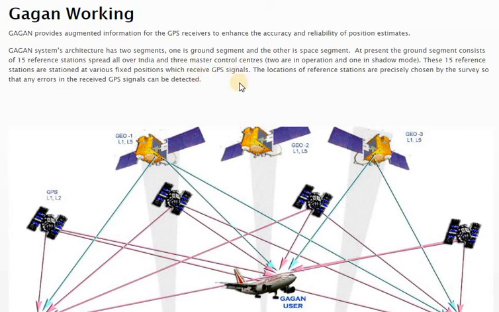These 15 reference stations at various fixed positions will be receiving your GPS signals. The location of the reference stations is precisely chosen by survey so that any error in the received GPS signal can be detected as well as corrected.